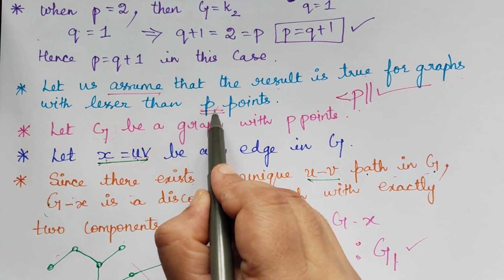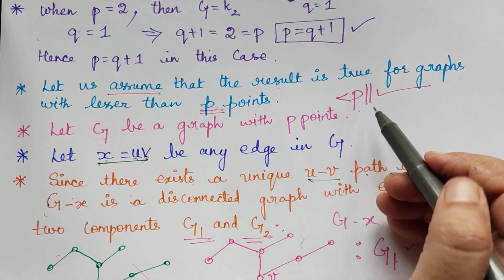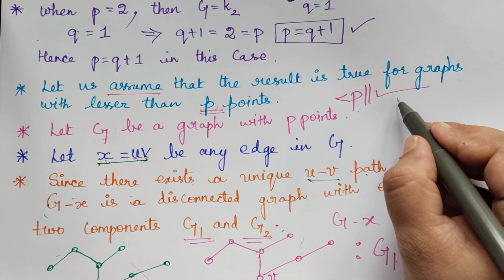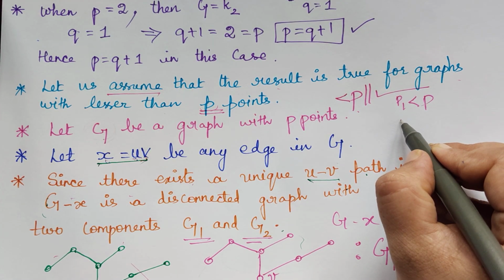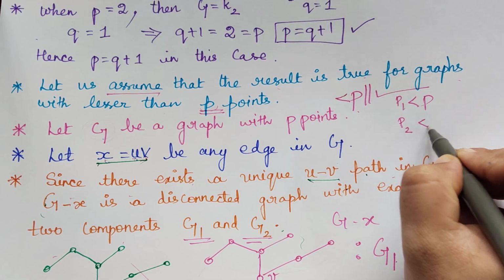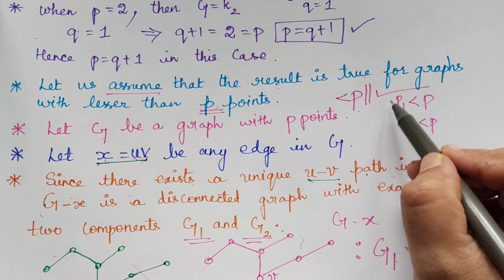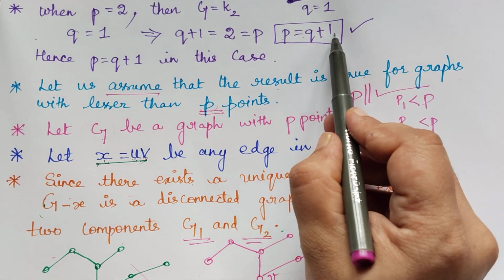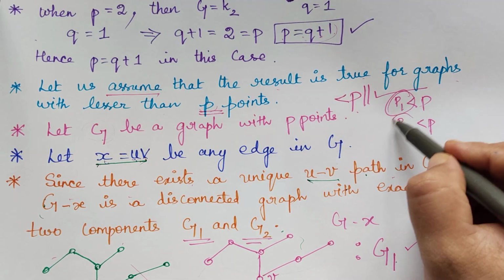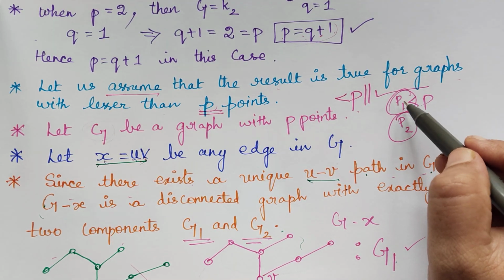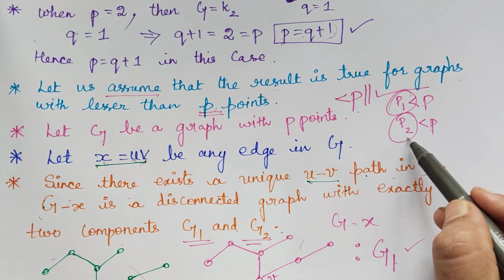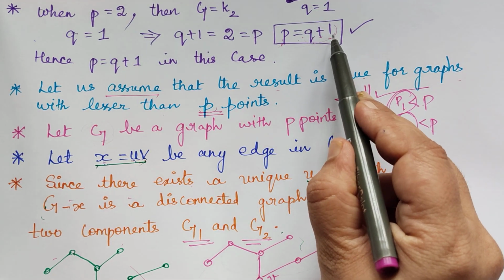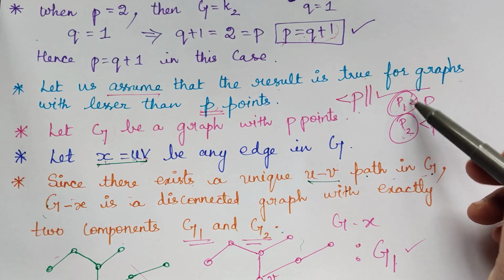So now if it is true, we know that G1 is a graph with P1 points which is lesser than P. Similarly, G2 is a graph with P2 points which is lesser than P. And so the theorem, that is P is equal to Q plus 1, is true for P1 and P2. So what will happen if it is true for P1? P1 will be equal to Q1 plus 1. Similarly, P2 will be equal to Q2 plus 1. So the theorem is true for these two components.